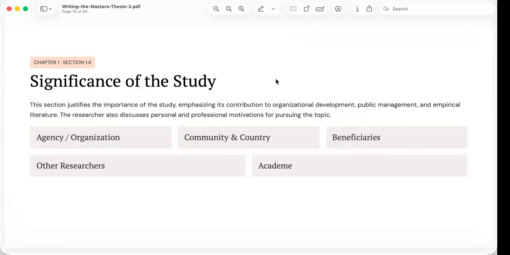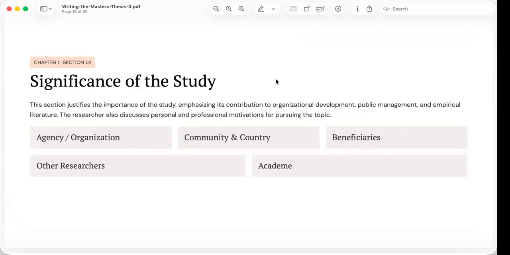We see several possible beneficiaries. First is the agency or the organization directly involved in the research. Your findings may help improve policies, operations, planning, training, or decision making. If your research concerns a government office, for example, the significance should explain how the results may improve organizational effectiveness or public service delivery. The study may also benefit the community or the country.